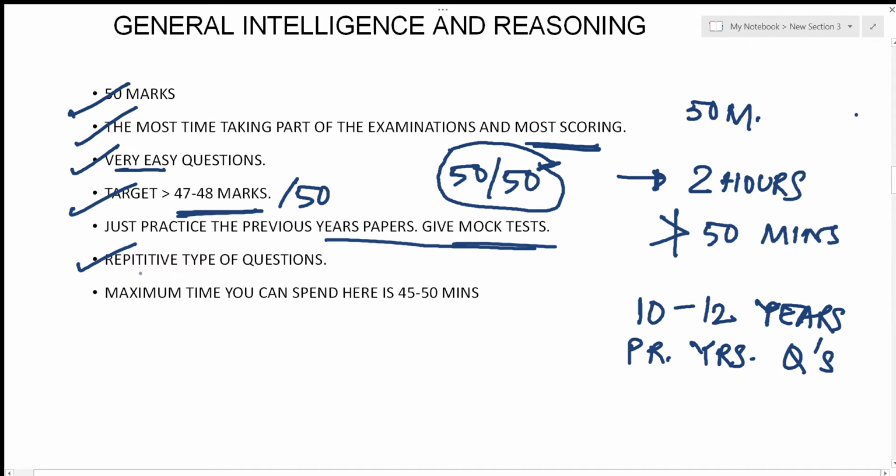The questions are all repetitive types, just the data are different. There are questions which are very easy. You just need to solve them then and there. And again, I would not suggest you to spend more than 45 to 50 minutes in this particular section, because you have a lot of other questions to solve as well.